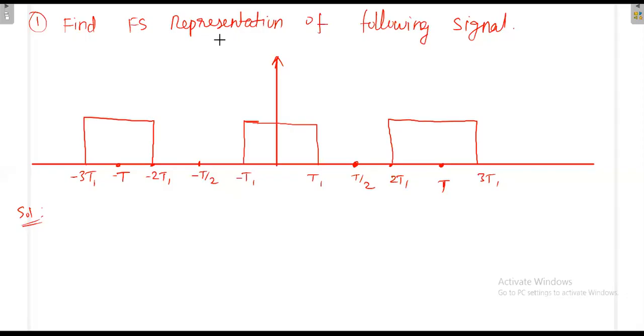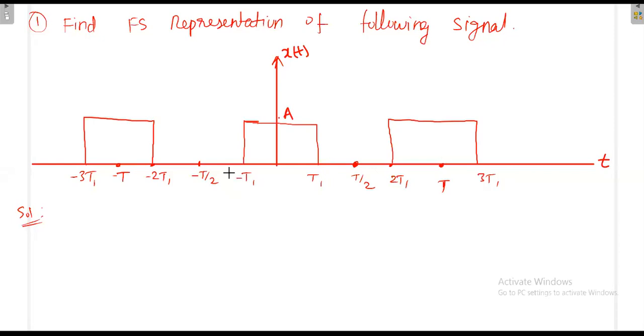Find the Fourier series representation of the following signal. The signal is x of t. It has value from minus t1 to plus t1, some value, say this is an amplitude a, and from t1 to 2t1 it is 0, and from 2t1 to 3t1 it is plus a.